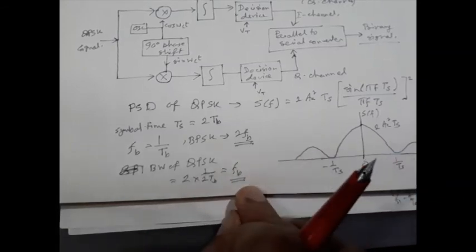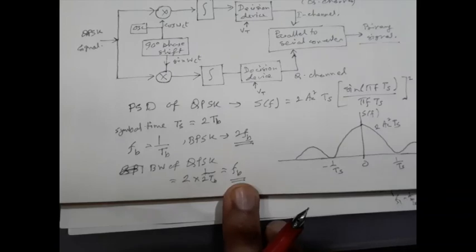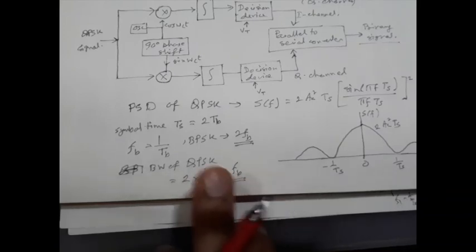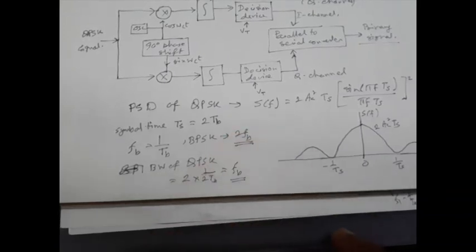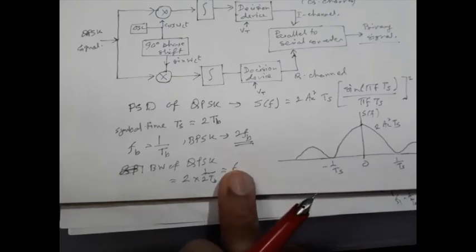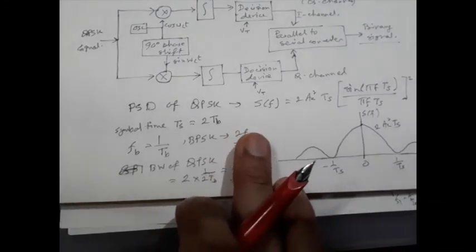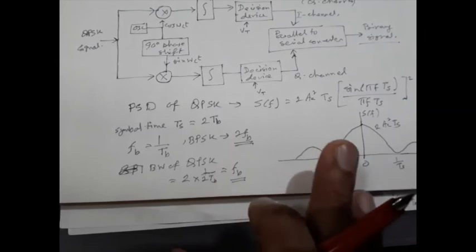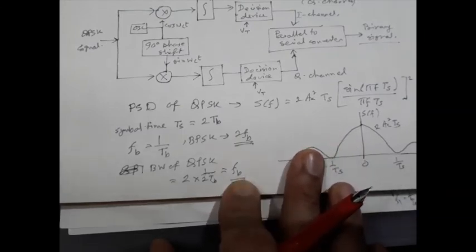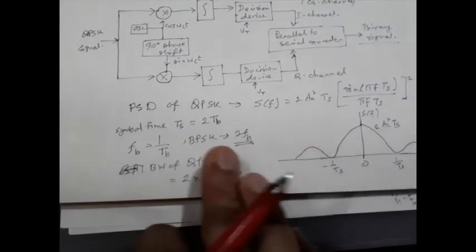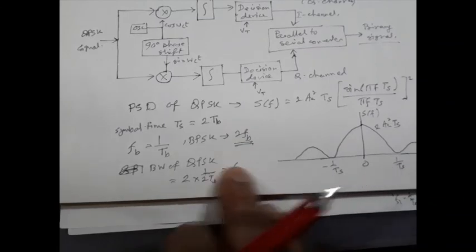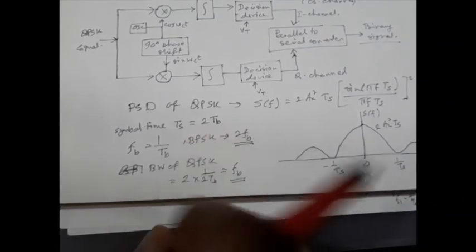So that is one of the advantages of QPSK over binary PSK, that its bandwidth requirement is half that of binary PSK. Or in other words, if we keep the bandwidth constant, then the bit rate of QPSK will be double that of the BPSK.